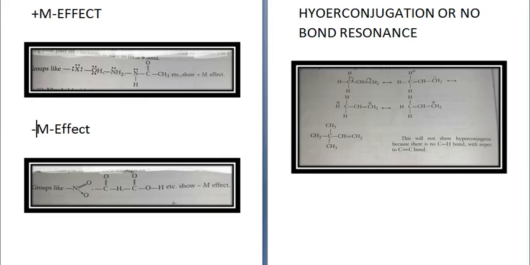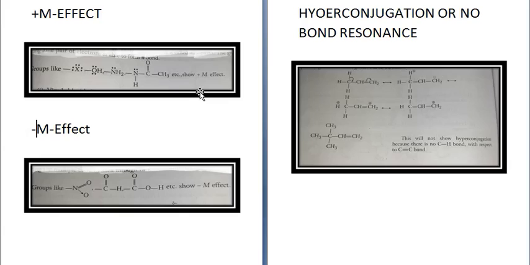Like halogens, they have 3 lone pairs of electrons. OH, in which the oxygen has 2 lone pairs of electrons. NH2, CH3C double bond O, NH. So because they have lone pair electrons, they show plus M effect.